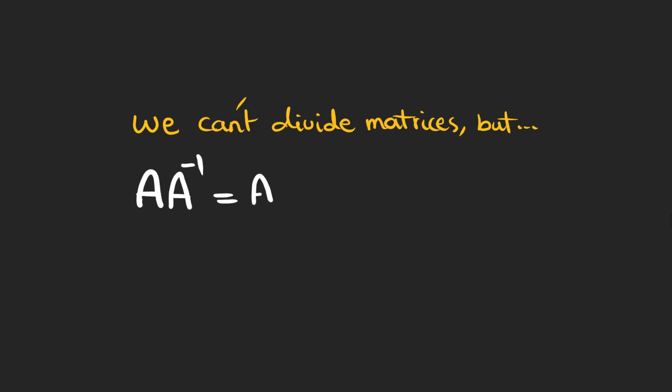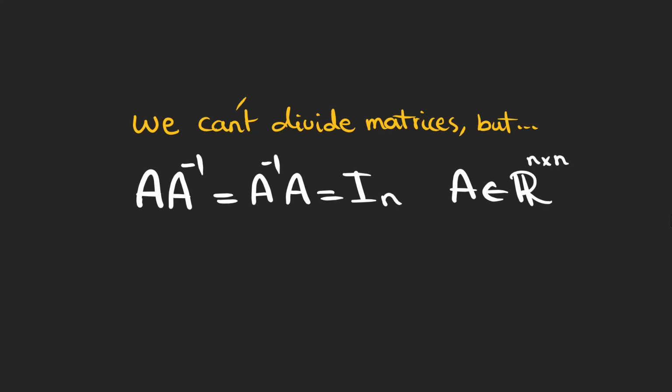Okay, let's get back to division. In fact, matrix division is not defined in linear algebra, but we can do something that looks like a division operation. For square matrices, we can define a matrix that when multiplied by the matrix itself, gives the identity matrix. We are still using the multiplication operation, but multiplication with the inverse of a matrix yields the identity matrix. This matrix is called the inverse of the matrix.